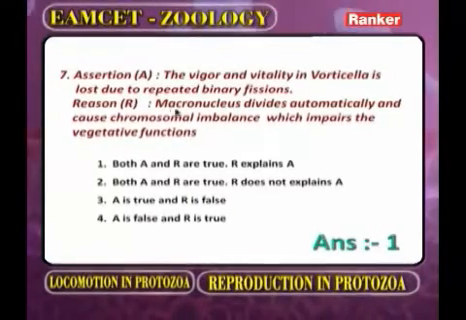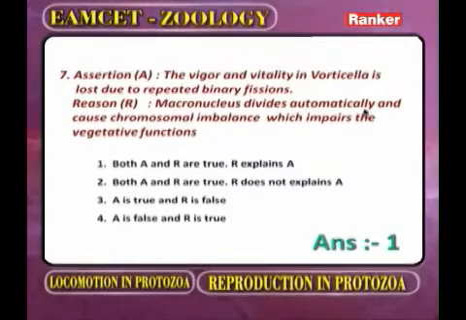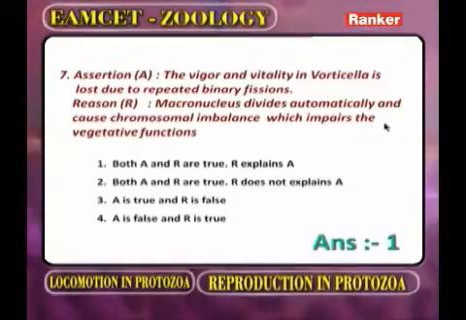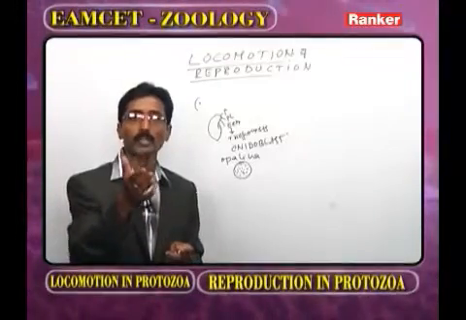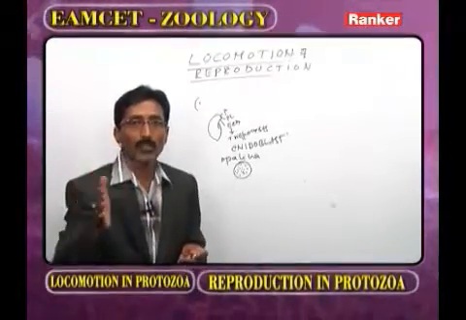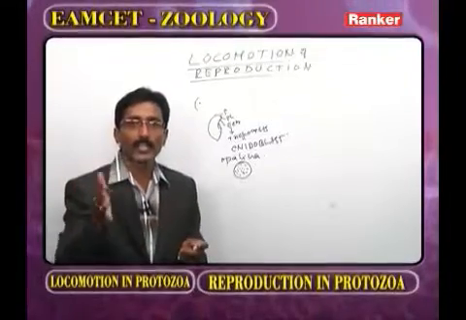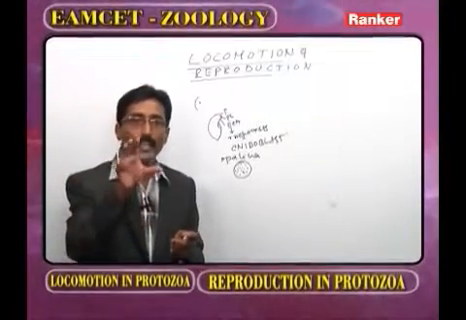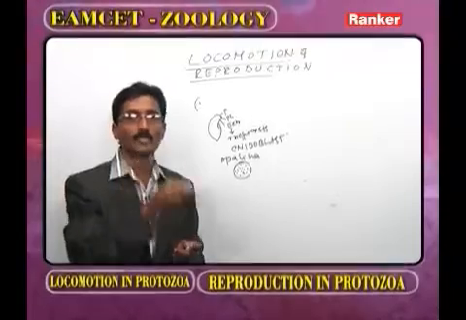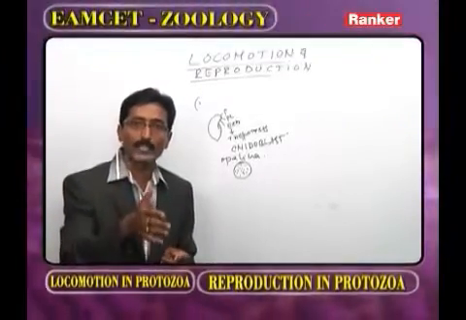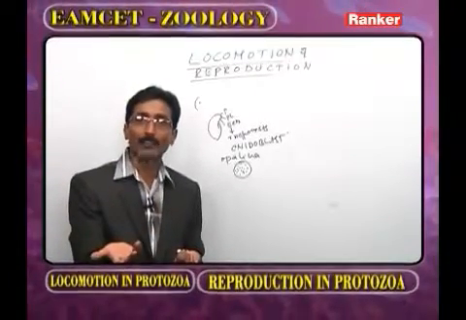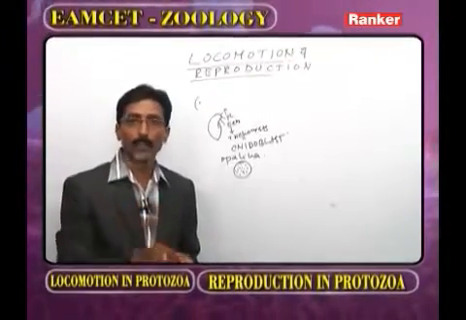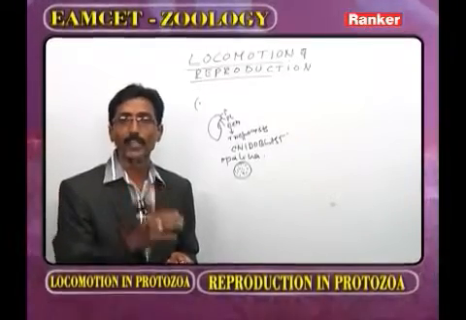Now what is the reason? The macronucleus divides automatically and causes chromosomal imbalance, which impairs the vegetative functions. It means that as long as asexual reproduction is going on, along with the micronucleus, the macronucleus also divides. As the macronucleus continuously divides, there is an imbalance of chromosomes in it. So the macronucleus is unable to discharge its vegetative functions, and automatically the animal loses its vigor and vitality. The correct answer for this question: both are correct and R explains A.